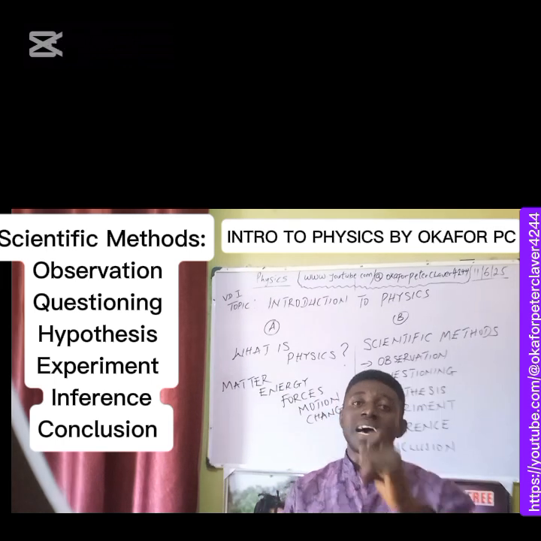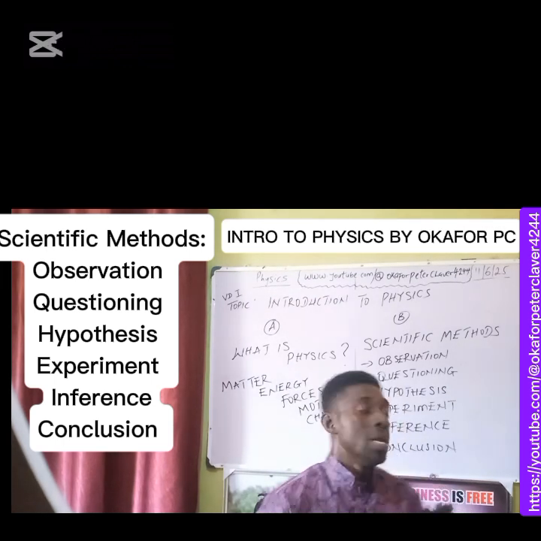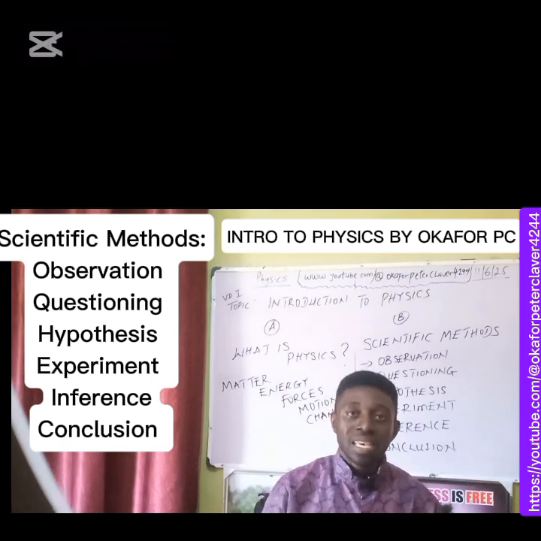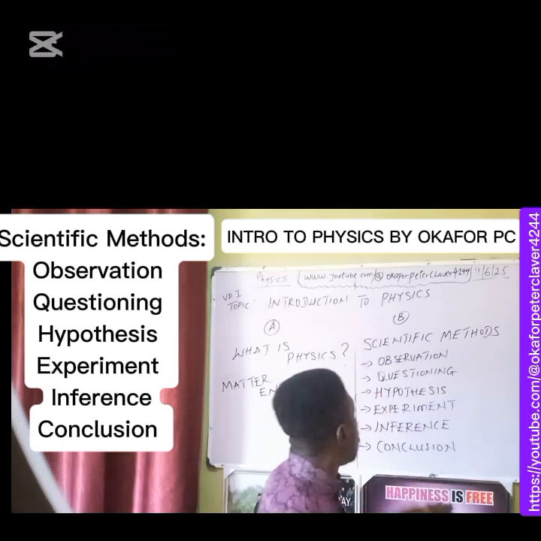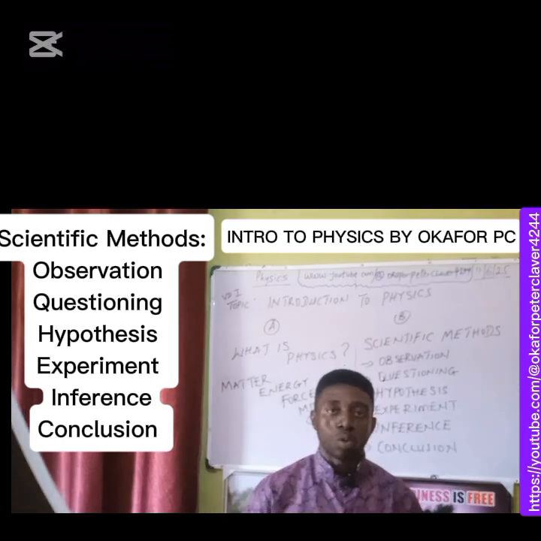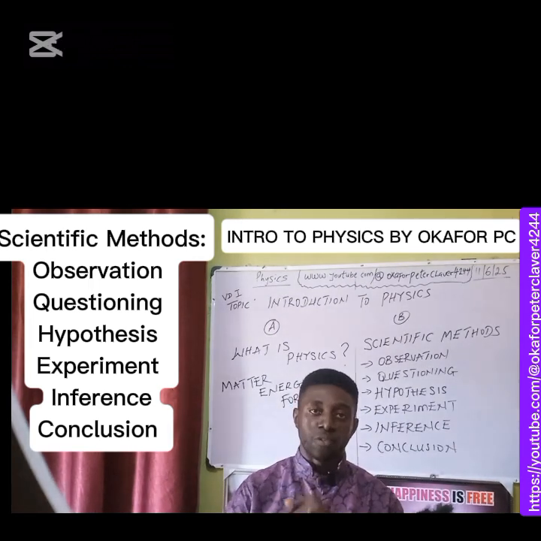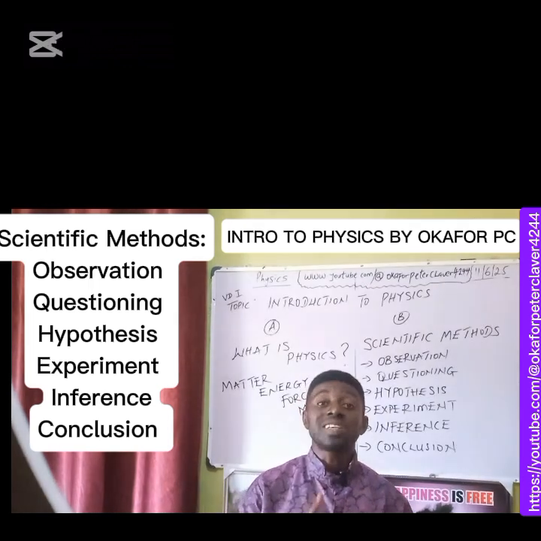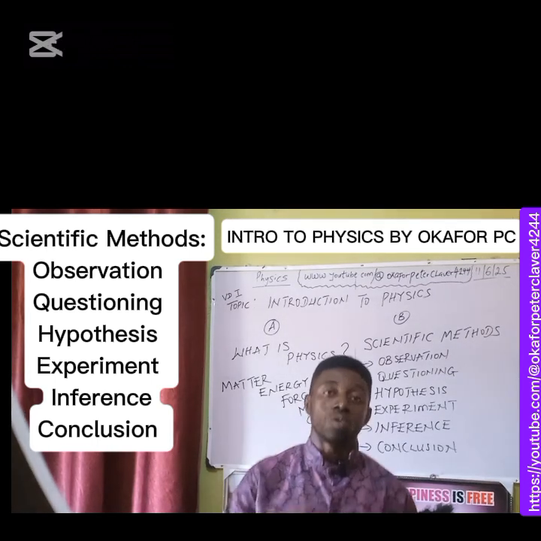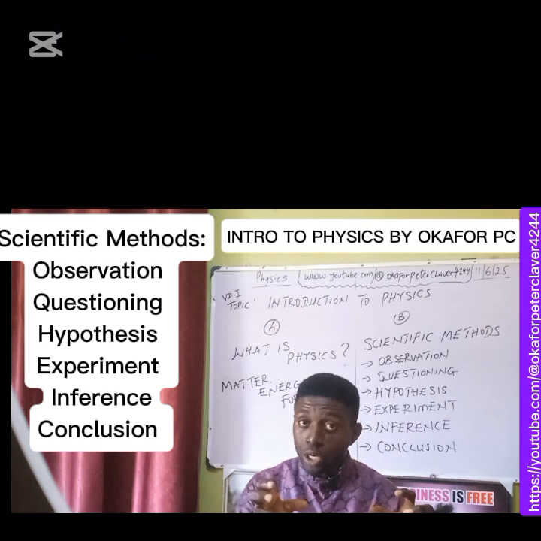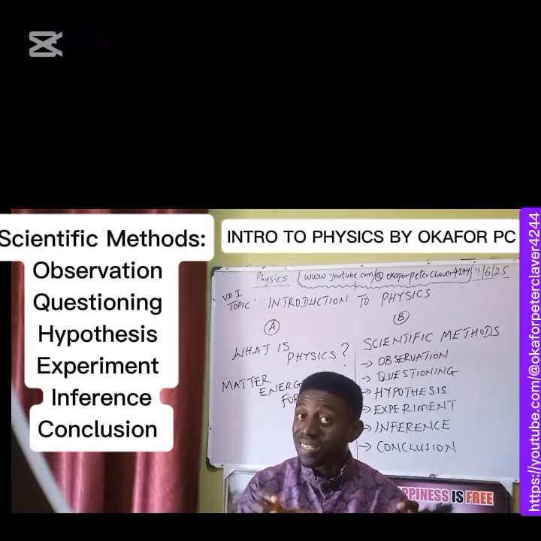So in order to get to a better answer to the questions that revolve around the scientific world, we must undergo scientific methods. And the methods include observation, which is the first. Every scientist must have a skill in observation. You must learn to make a thorough study of objects or matter around you. Careful study of them, and that is called observation.